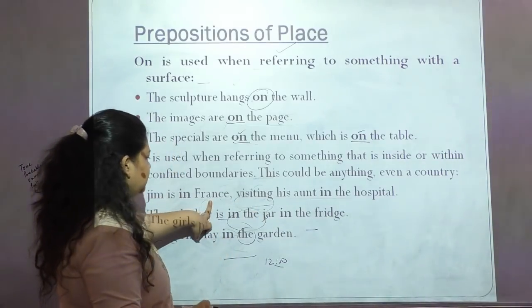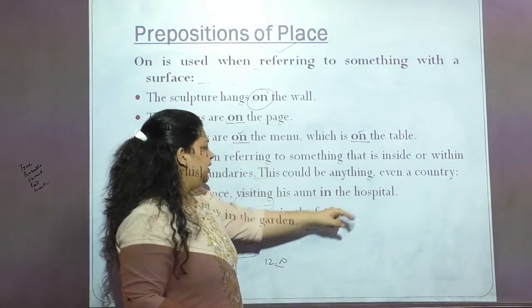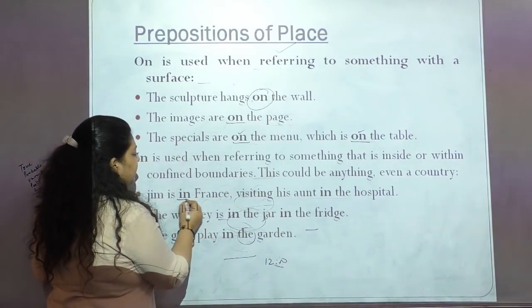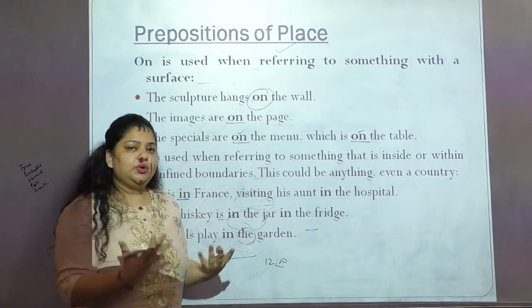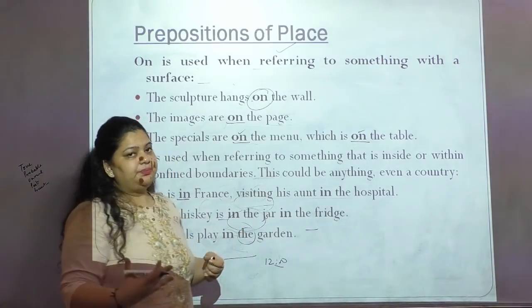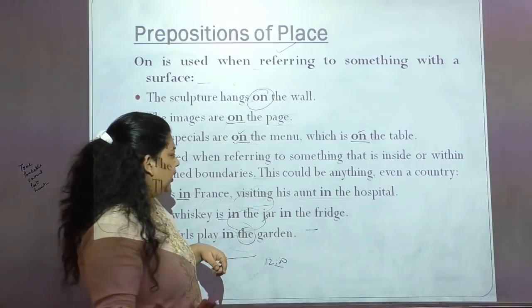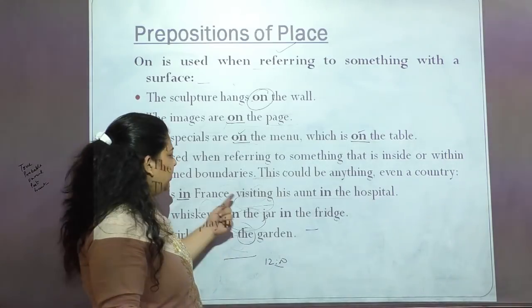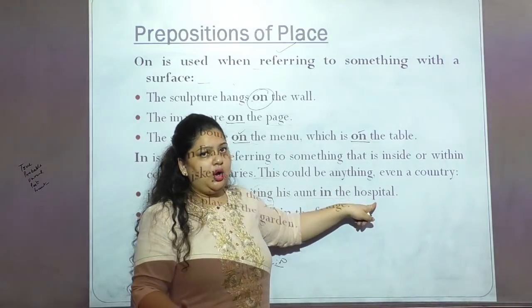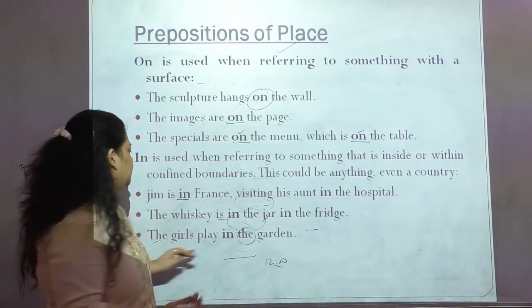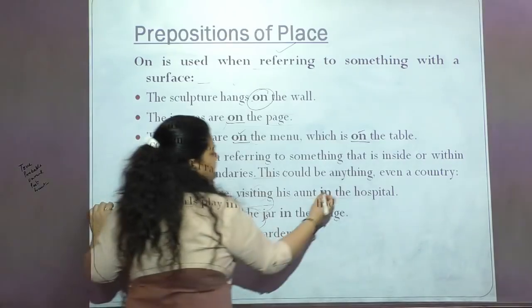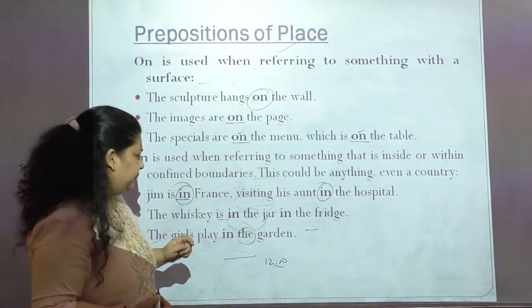Jim is in France visiting his aunt in the hospital. So where is he? He is in France. When we are talking about the specific boundaries, where is he located? He is located in France. Right? And why is he visiting here? Because he is visiting his aunt in the hospital. So this is another example of place using in. So what is the preposition we are using here? We are using the preposition in here.